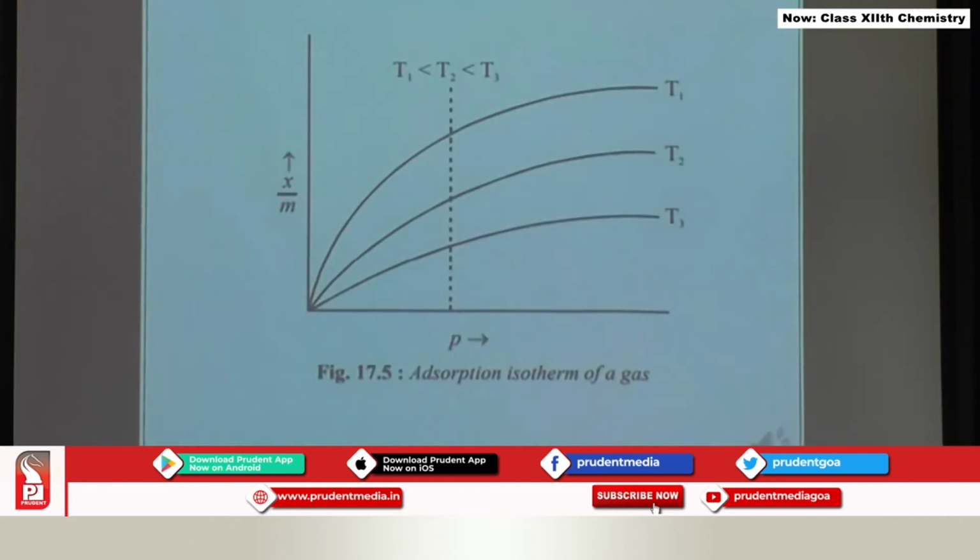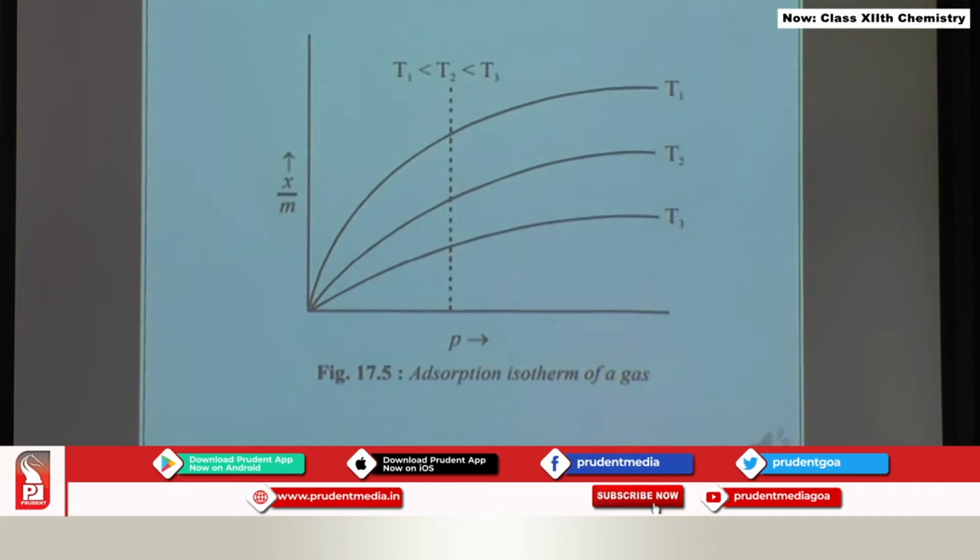Owing to the Freundlich adsorption isotherm relationship, if we plot x by m against P, we get this particular graph at 3 different temperatures. This is plotted at lower temperature, this at slightly higher temperature, this at still higher temperature. At the beginning the extent of adsorption increases and then it almost remains constant. This is the nature of the graph for each temperature.